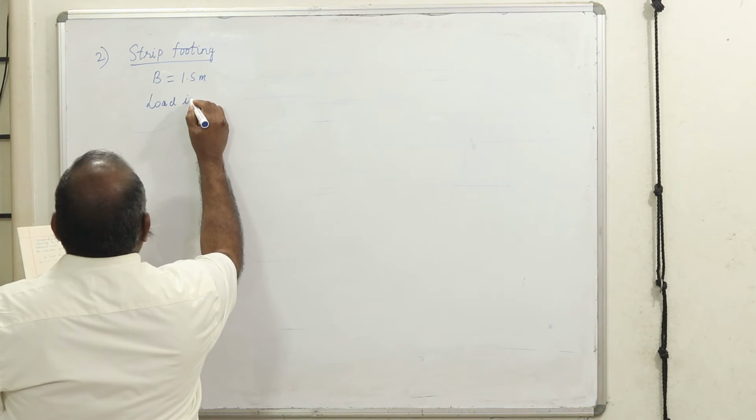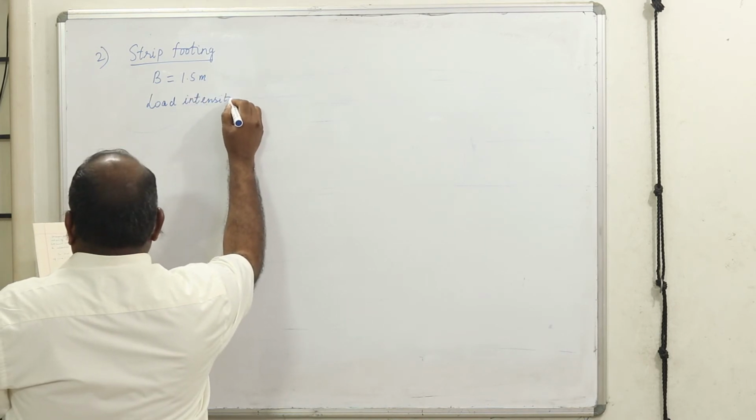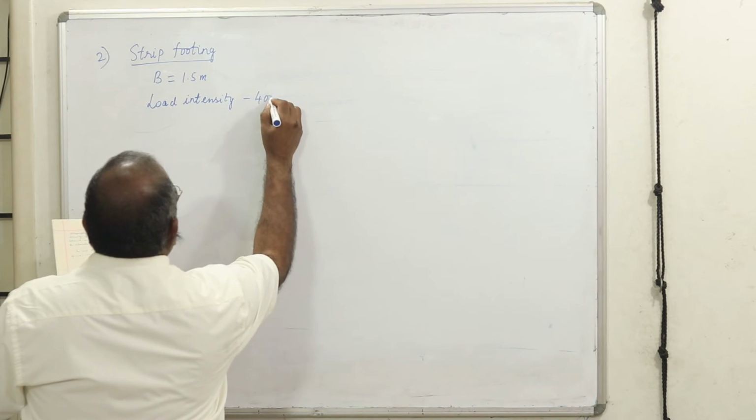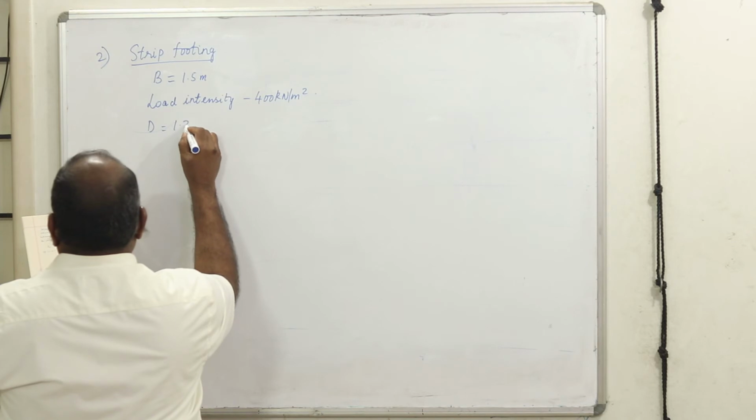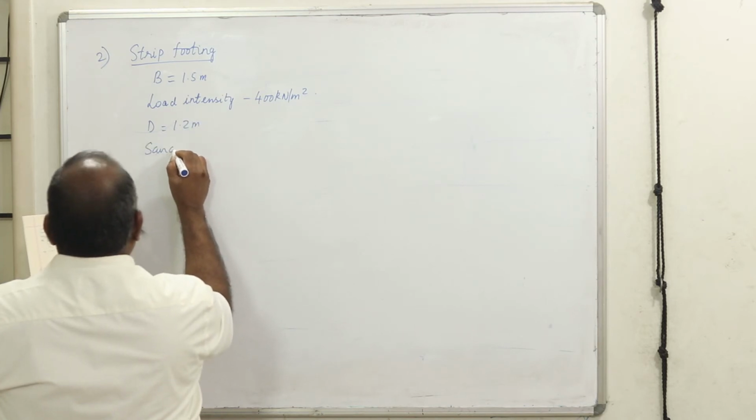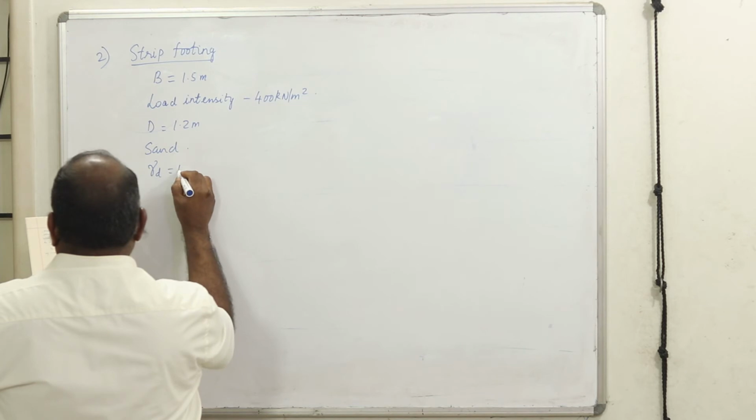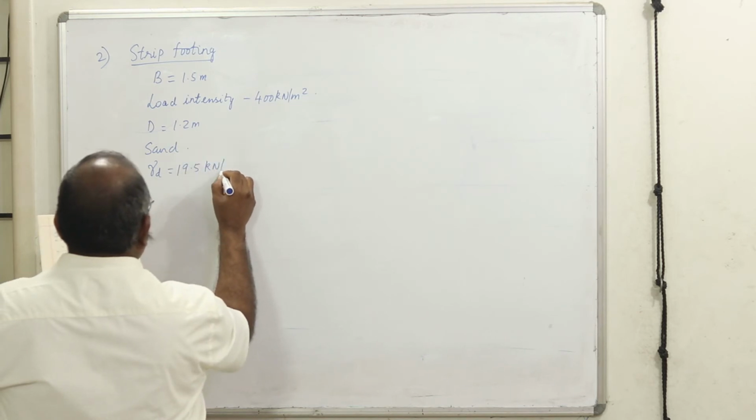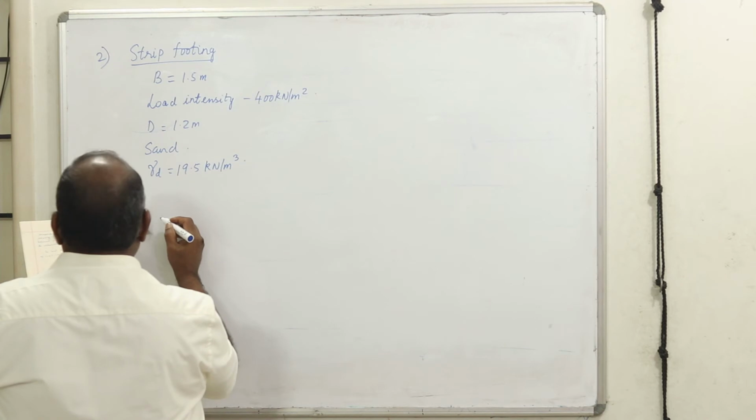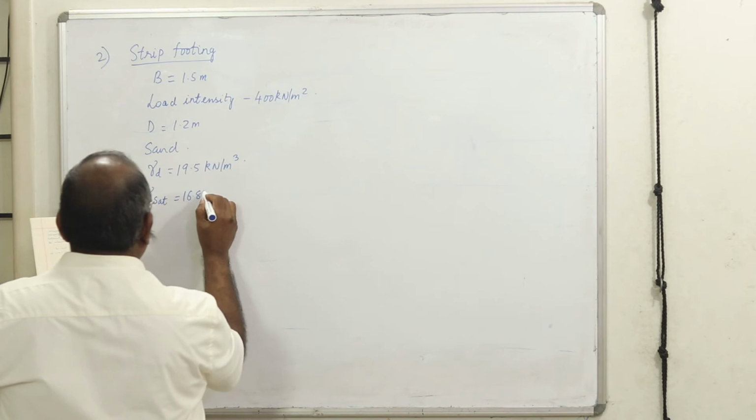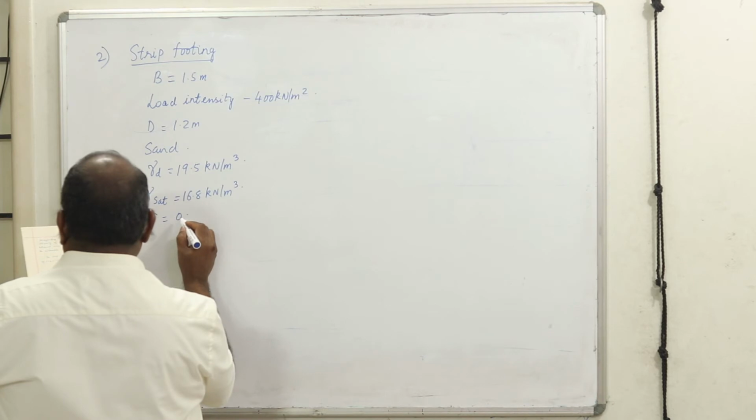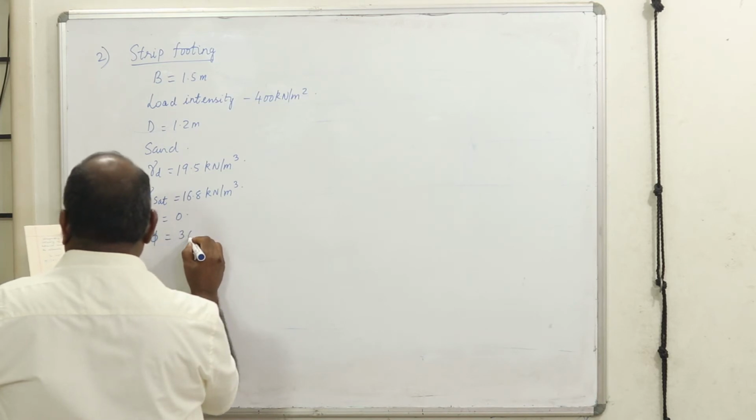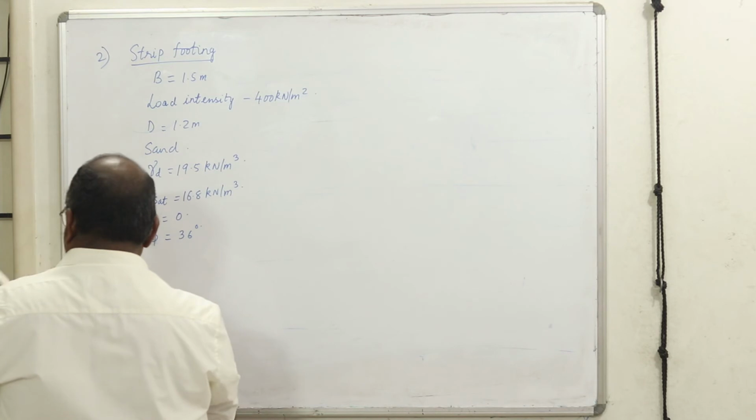The load intensity is 400 kilonewton per meter square. The depth is 1.2 meters. It is sand. Gamma is 19.5 kilonewton per meter cube, and below the water table, 16.8 kilonewton per meter cube. Shear strength parameter C is equal to 0, phi is equal to 36. It has been 35.